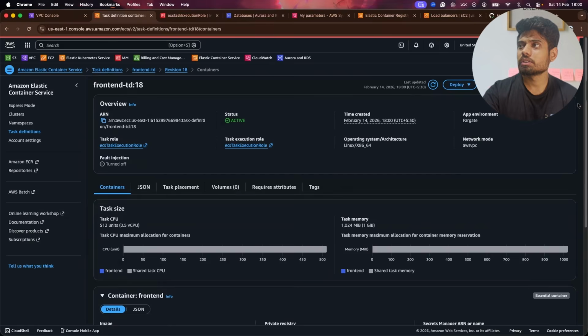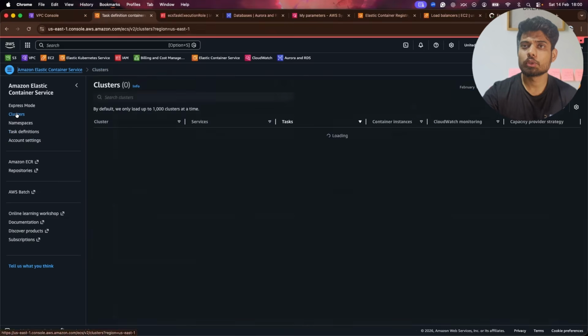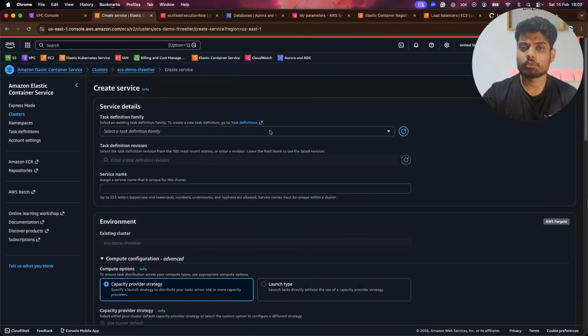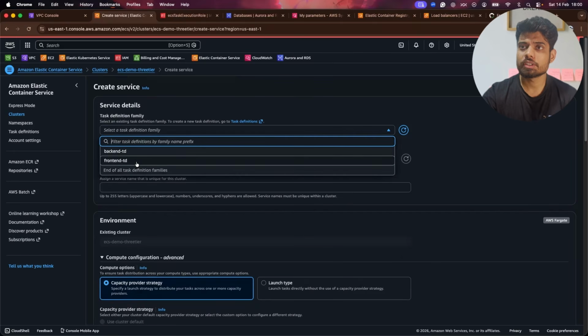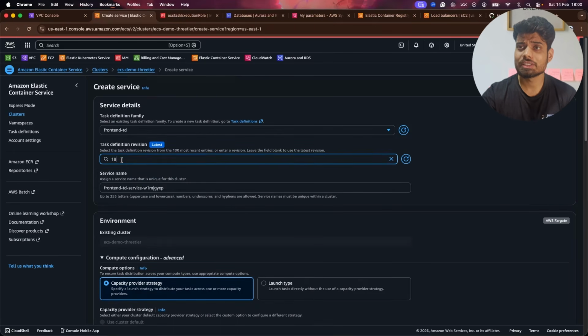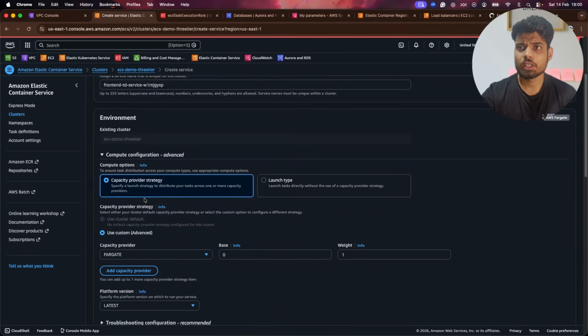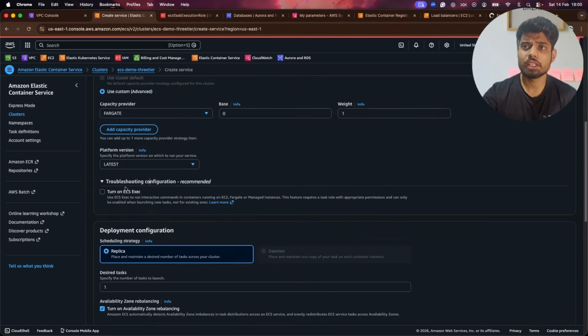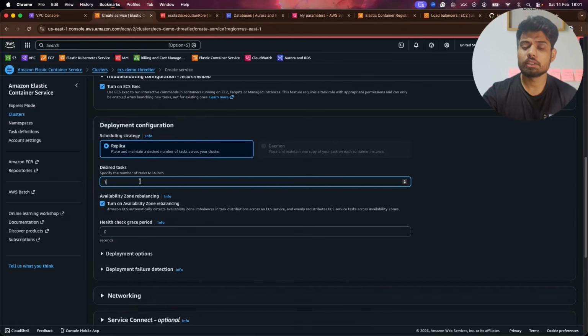So the task definition is created, and then we will go to the cluster and create the service for our front end application as well. So this time I will select front end hyphen TD, and this is the task definition, which is 18 revision. After that, we will keep this the same, and again, I'll open the troubleshooting configurations and desired tasks I'll keep to.